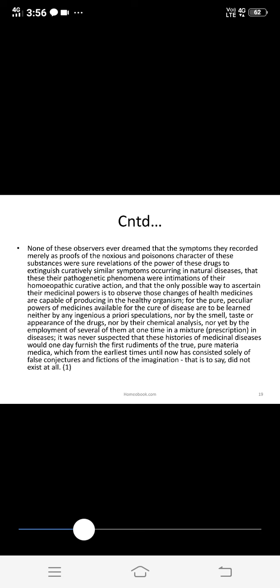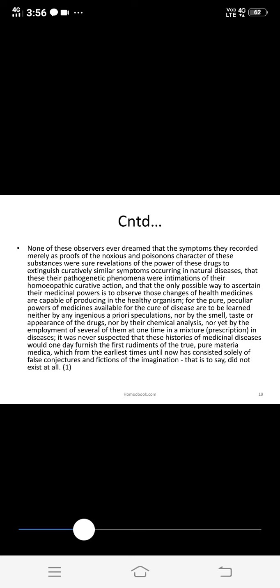None of these observers ever dreamed that the symptoms they recorded merely as proofs of the noxious and poisonous character of these substances were sure revelations of the powers of these drugs to extinguish curatively similar symptoms occurring in natural diseases, that these pathogenic phenomena were intimations of their homeopathic curative action, and that the only possible way to ascertain their medicinal powers is to observe those changes of health medicines are capable of producing in the healthy organism.